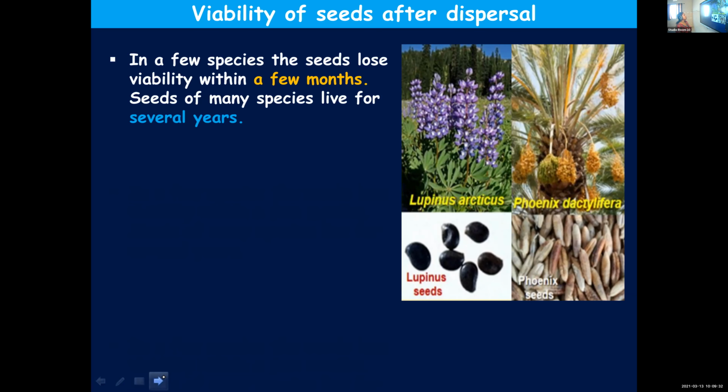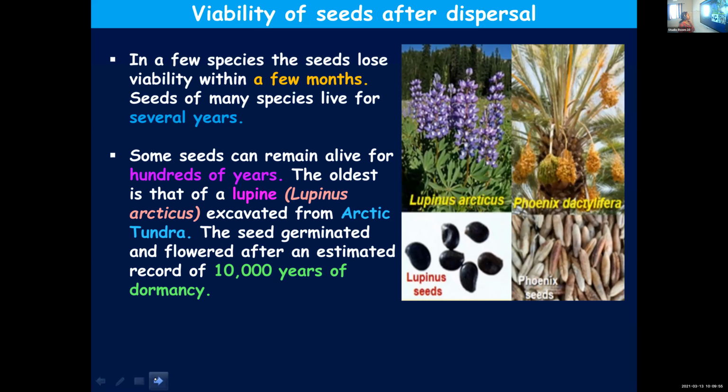In a few species, the seeds will lose their viability within a few months. So the viability period is only a few months, and after that, they won't be able to germinate. But seeds of many species can live for several years. So for some, just a few months. For others, many years. Some seeds can remain alive for hundreds of years. We have some seeds which remain viable for hundreds of years, and some examples are given here.